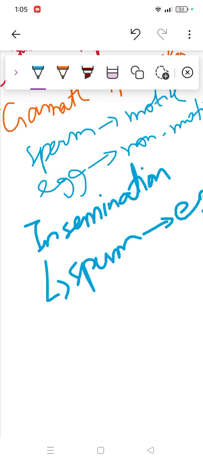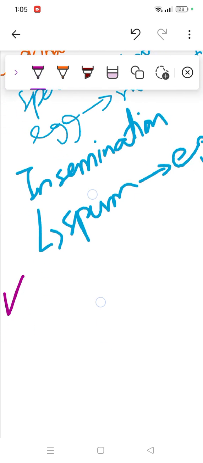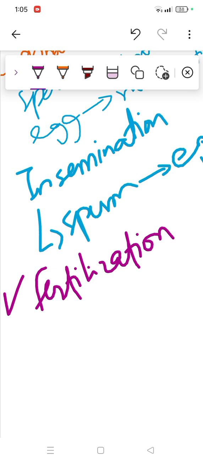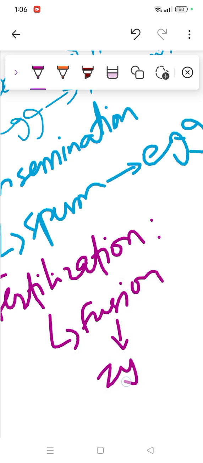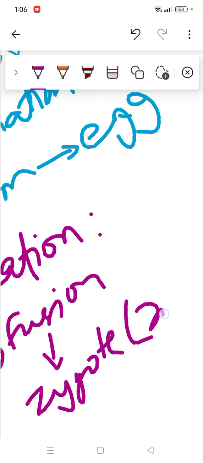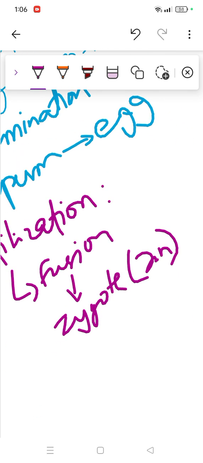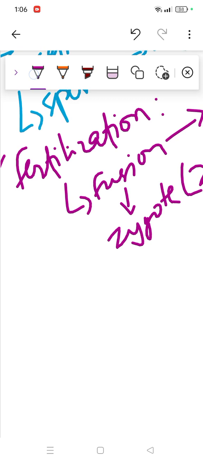Then comes another step. Here comes another step, which is called fertilization. Fertilization means fusion of the male and female gamete. After the fusion, they'll form a zygote, which is 2n, diploid, right? When the male sperm goes to the female reproductive part, they will go into the fallopian tube. After that, fertilization will occur. I'm sure it's clear. Then comes another step.